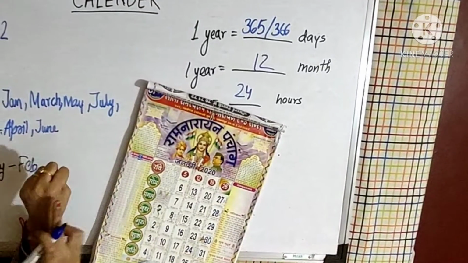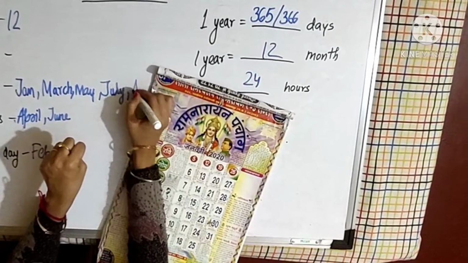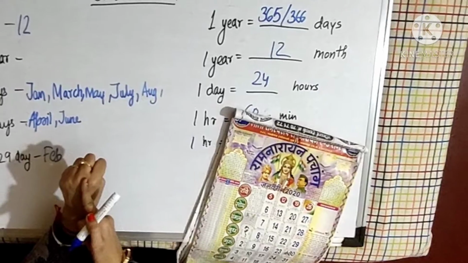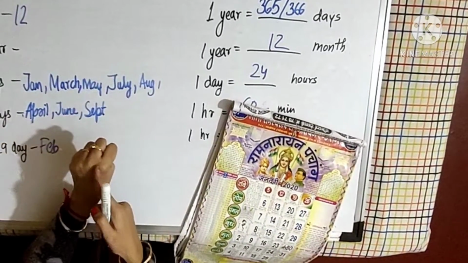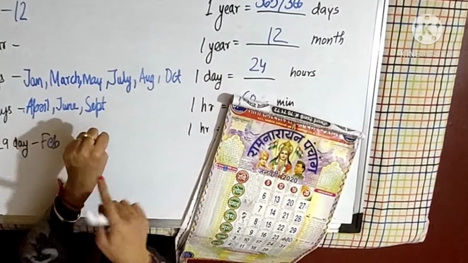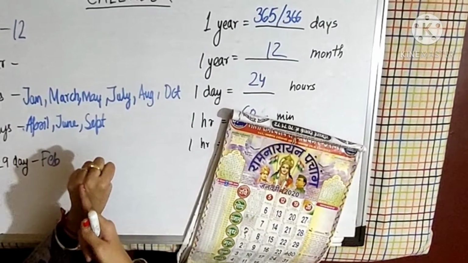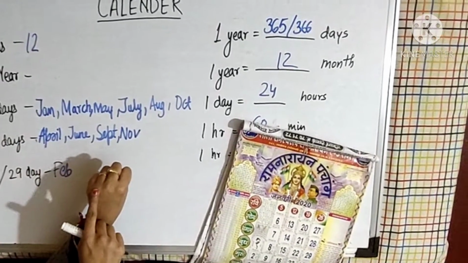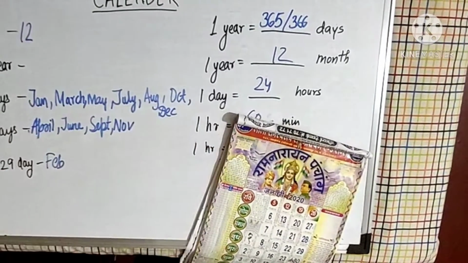After July we again reverse back to the top side, that is August. So July and August both are having 31 days. After August, September is on the downward side, so it is 30 days. Then October again on the top, so October is 31 days. November again on the downward side, so November is 30 days. Then December on the top side, so December is 31 days.